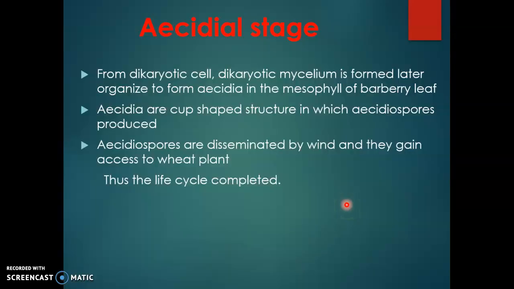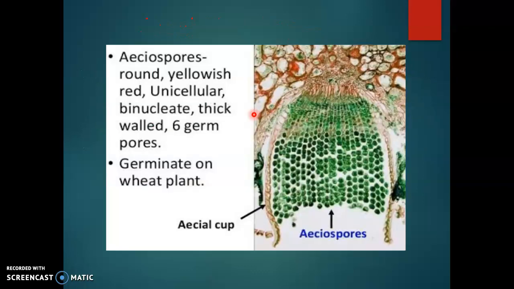So next, the aecial stage. The fusion between the plus nuclei and the minus nuclei happens. From the dikaryotic cell, dikaryotic mycelium is formed, later organized to form aecia in the mesophyll of the barberry leaf. Aecia are cup-shaped structures, inverted cup-like structures in which aeciospores are produced. Aeciospores are disseminated by wind and they gain access to the wheat plant. Thus the life cycle is completed.